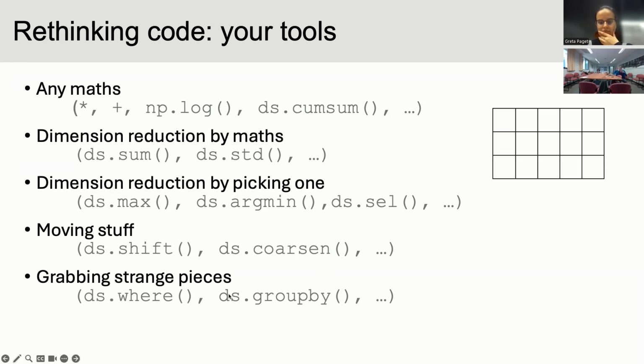And then where and group by are increasingly weird things. Where picks out everything where a certain condition is true. So I want atmospheric temperature where it's land. Or I want to know my ocean temperature where it's rained. So you can find a way of seeing if something's true and then grab from another data array given the first thing is true. Or group by is mostly useful for climatologies, where you can say group by the month of time and then average that, and then you have a thing that's different for each month of the year.